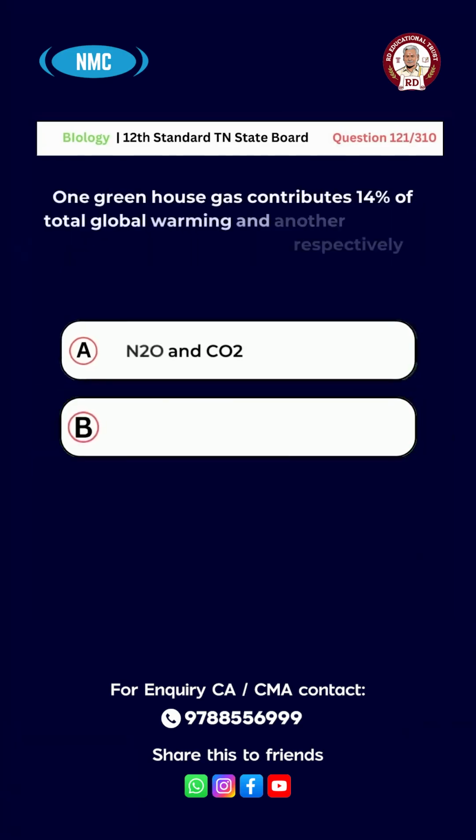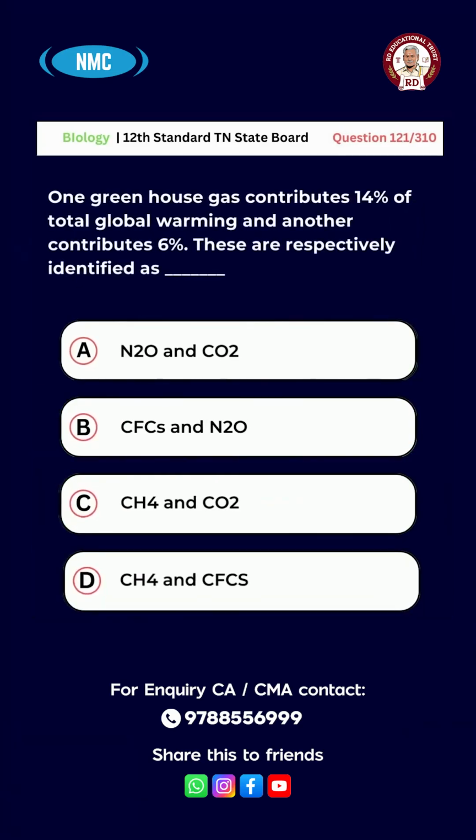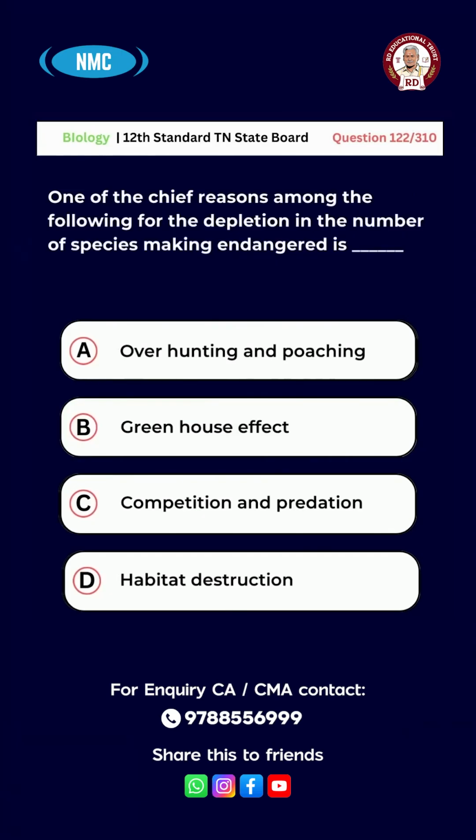Ozone. Question number 121. One greenhouse gas contributes 14% of total global warming and another contributes 6%. These are respectively identified as option A, N2O and CO2, B, CFC and N2O, C, CH4 and CO2, D, CH4 and CFCs. And the right answer is option B, CFCs and N2O.